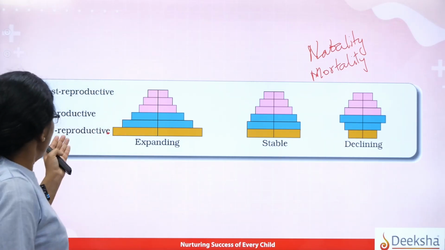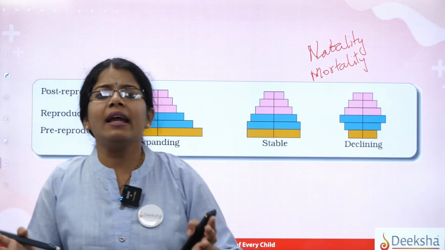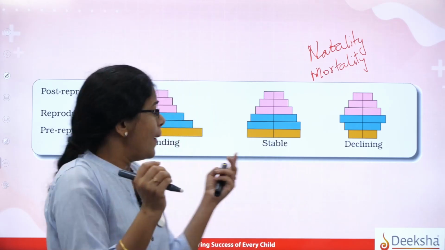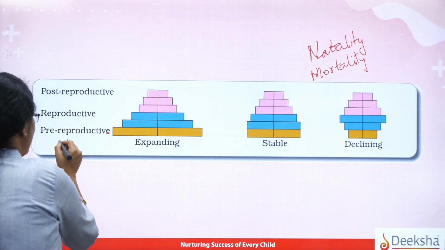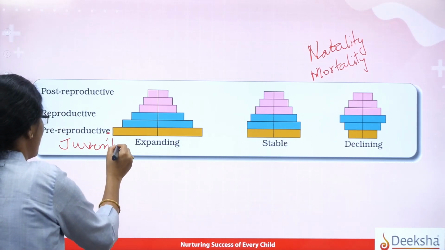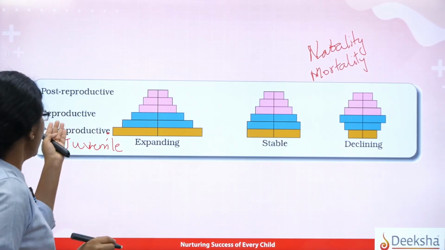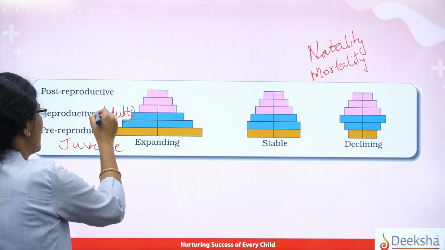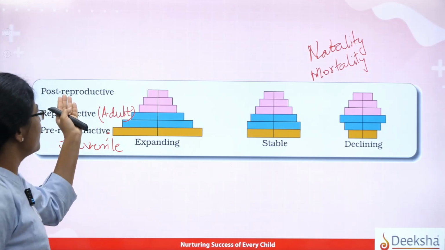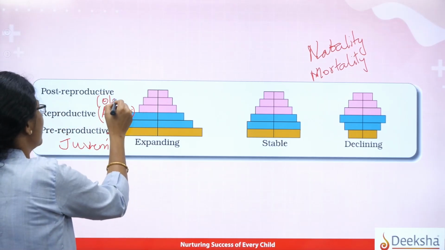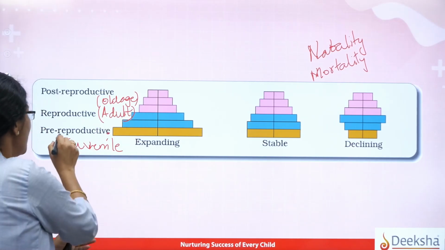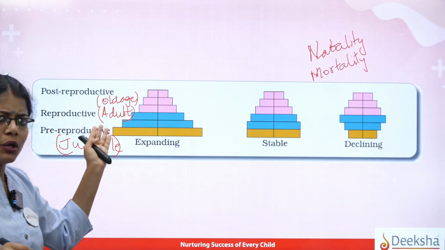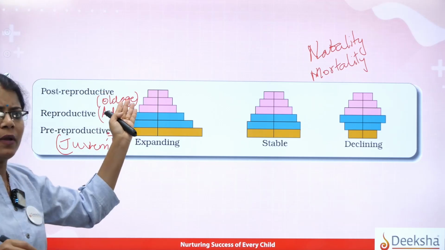Pre-reproductive basically will be the juvenile stage or the children age, juvenile phase, right? Next comes the reproductive. Here you will find the juvenile category, correct? That forms the base of the pyramid, right? Then comes the reproductive. That will generally be the adult stage, which has the capacity to reproduce, correct? Then comes the post-reproductive, that is, the old age people, right? So pre-reproductive is the juvenile, which doesn't have the capacity to reproduce. Then comes the reproductive, that is the adult stage. Then the post-reproductive, that is the old age.